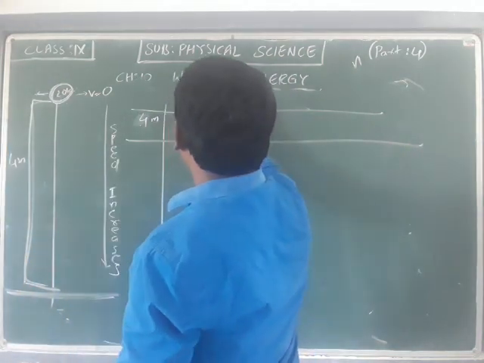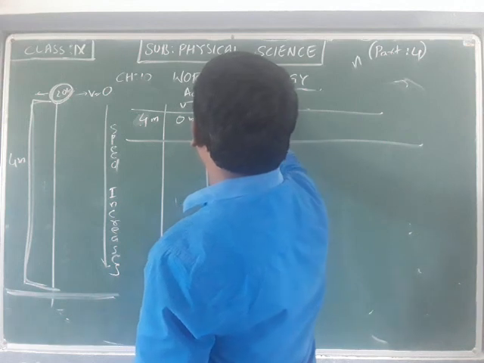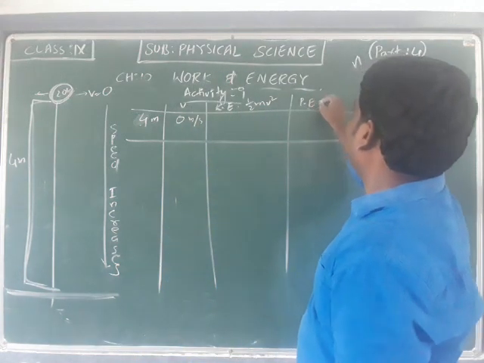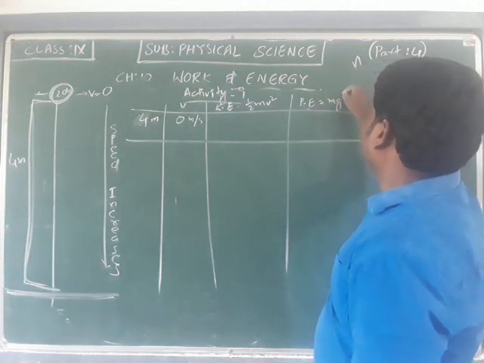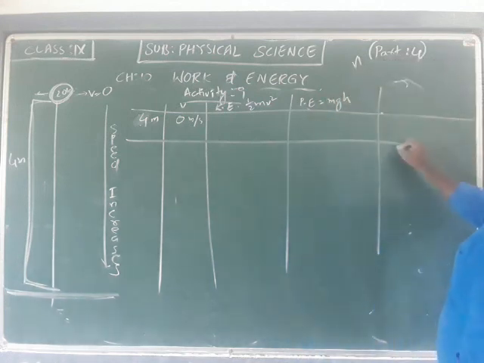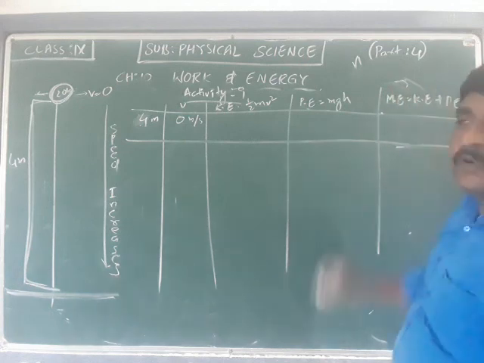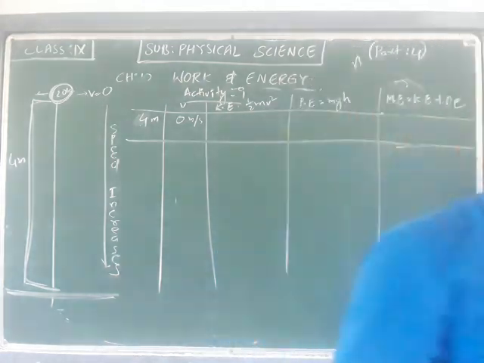What is the kinetic energy value? Kinetic energy is equal to half mv squared. And what is the potential energy value? P is equal to mgh. And what is the sum? That is the mechanical energy: ME is equal to KE plus P, kinetic energy plus potential energy. That is what we are going to discuss here.